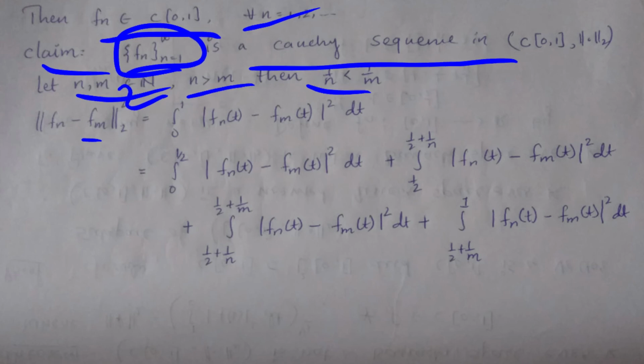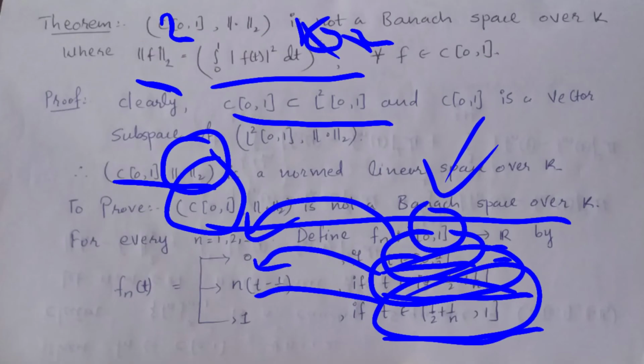Put the value of fn: the integration with limit 0 to 1 of fn(t) minus fm(t), squared. Now break this interval 0 to 1 into three intervals.